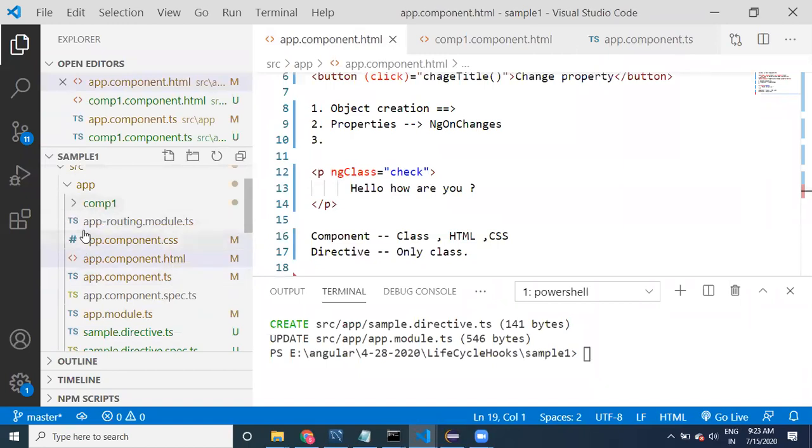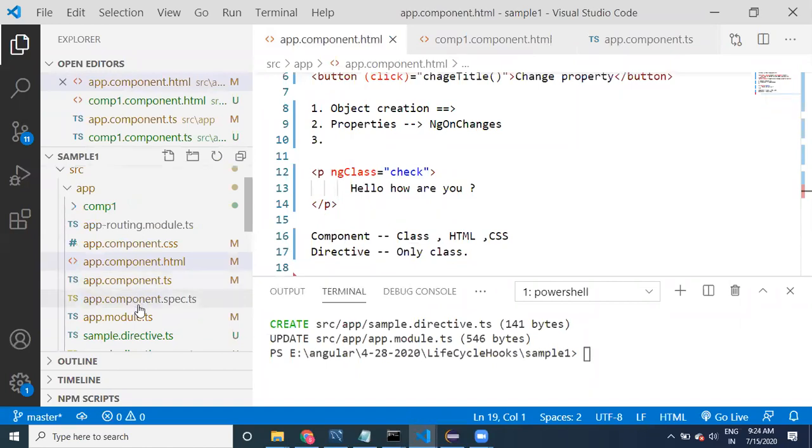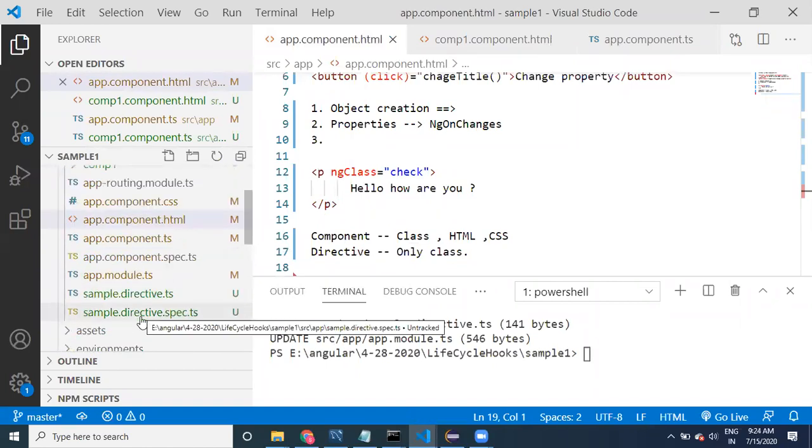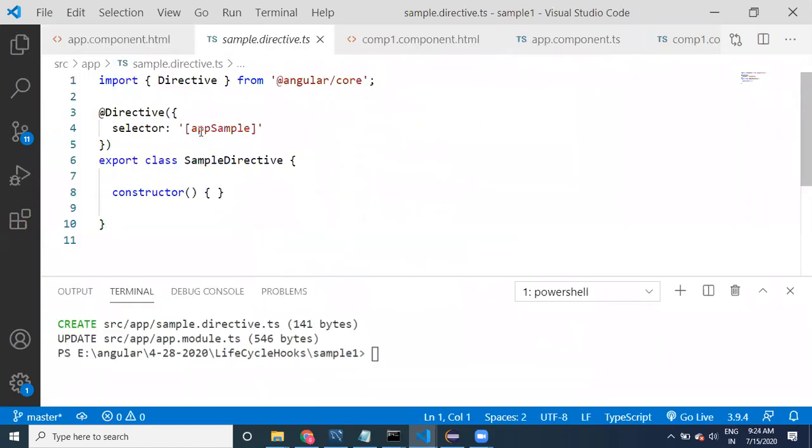Where have we created the directive? Sample directive. Yeah, this is the directive. If I open this, see here guys, it contains app-sample. That's it. No HTML is available. No CSS is available here. Only the selector it contains. Fine guys, it contains like this.